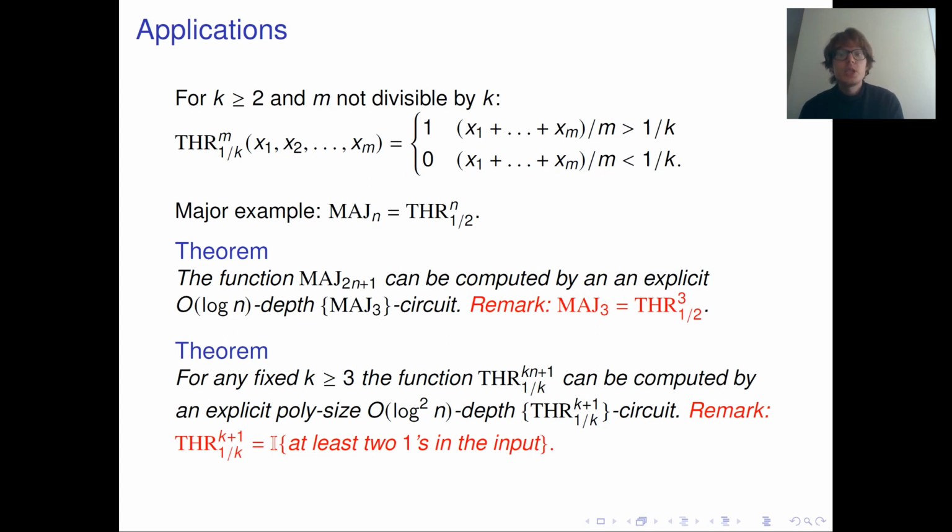Now each gate in the circuit is a threshold function on k plus 1 bits with a threshold of 1 over k. Again, a remark: this function receives k plus 1 bits as input and outputs 1 if there are at least 2 ones. Roughly speaking, this is the simplest interesting threshold function with a threshold of 1 over k.